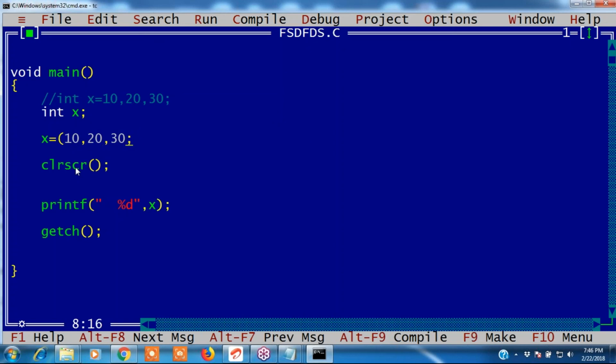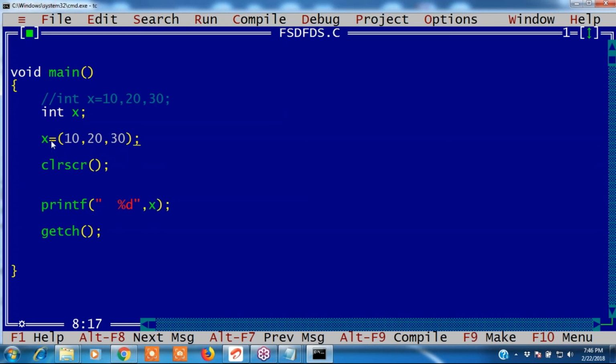The comma operator returns the right side value. Here also it takes a higher priority. Comma operator and equals to, two operators are there, right? First assignment or separation? The comma operator returns the right side value. Now which value does it give? The parenthesis value will be evaluated first. Why? Because parentheses have higher priority, right? That's why this value is evaluated first. Now what does it take? 30.